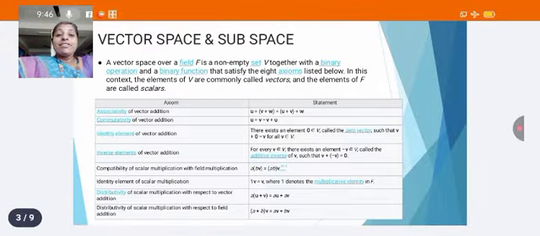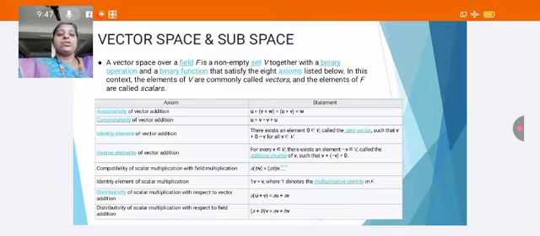Next, we are going to see the definition of vector space. A vector space over a field F is a non-empty set V together with a binary operation and a binary function that satisfy the 8 axioms listed below. In this context, the elements of V are commonly called vectors and the elements of F are called scalars. Here, associativity of vector addition, we know the associative property. Already we studied it in group theory. So those axioms should also be satisfied by the vectors.